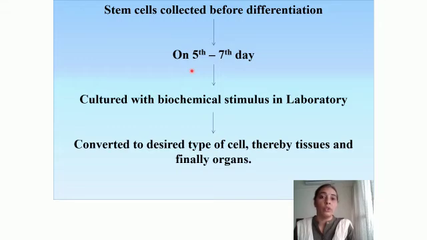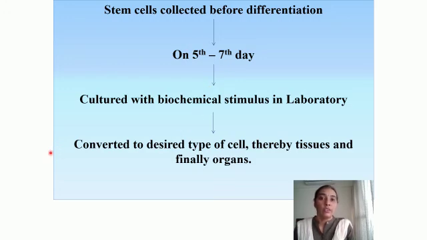In a later stage, when you want them to differentiate so as to give you different types of cells, tissues and finally organs, you need to make them divide. To divide these stem cells you will need a certain biochemical stimulus that will trigger the differentiation of the cells. So these stem cells are cultured, that is grown, with a biochemical stimulus in the laboratory. The researchers have found this biochemical stimulus to be a protein. There is a protein which acts as a trigger and kickstarts the process of differentiation of the stem cells.